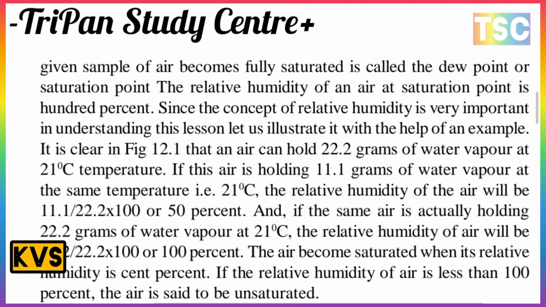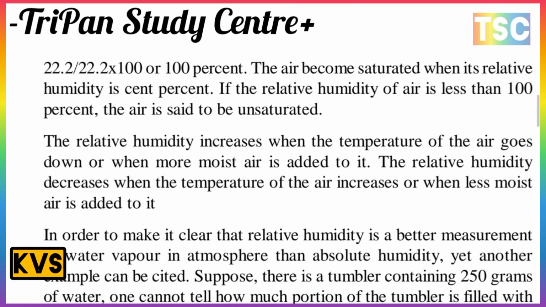And if the same air is actually holding 22.2 grams of water vapor at 21 Celsius, the relative humidity of the air will be 22.2 upon 22.2 times 100, or 100%. The air becomes saturated when its relative humidity is 100%. If the relative humidity of the air is less than 100%, the air is said to be unsaturated.